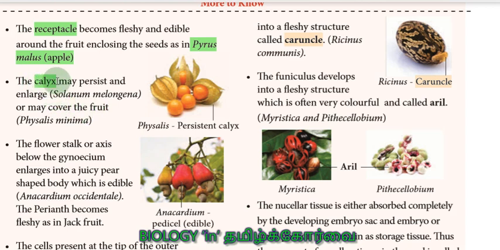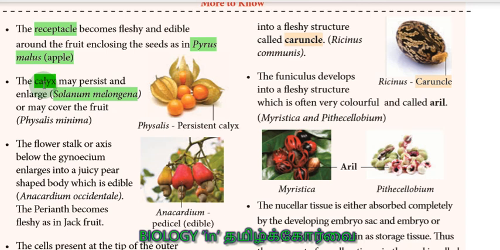Then the next one is the calyx. Receptacle is over, now it is calyx. In the case of Solanum melongena, calyx may persist and enlarge. Solanum melongena is nothing but the brinjal, kattarikai, right? Where the calyx itself is defined as persistent calyx.